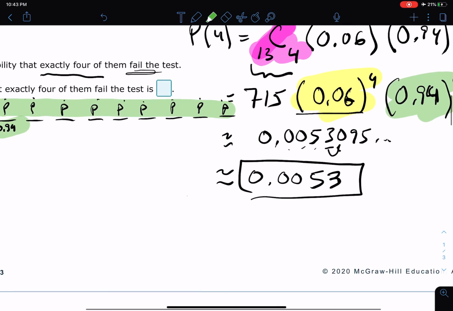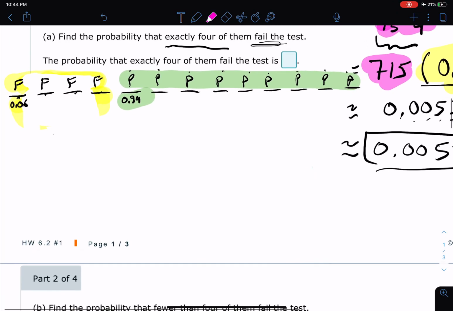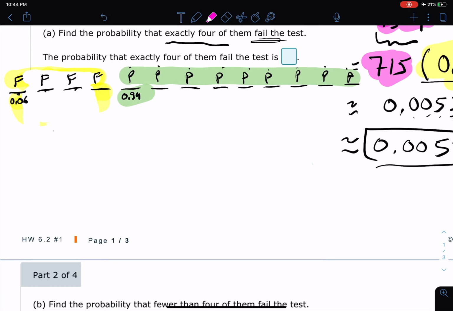So the big question I'm trying to settle right now is where is this 715 coming from? And of course, I did the color coordinating that combination of 13 choose 4, so we can see that's where it came from in the formula. But what's actually happening with this problem? What's happening is this fail, fail, fail, fail, and then pass, pass, pass, pass, pass. That's just one possible way of grouping these things, right? I mean, there's so many of them out there.